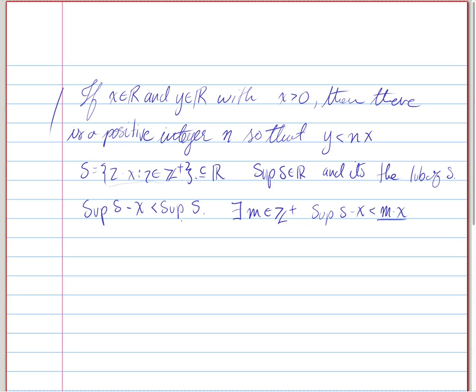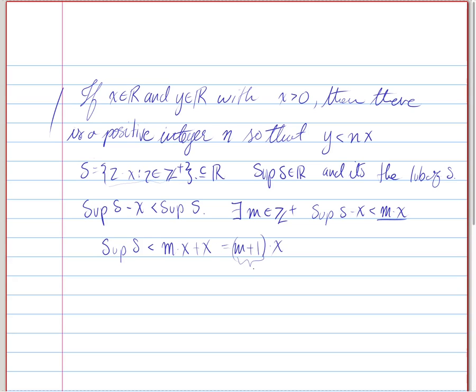Okay. Now we can continue with this. If we add x to both sides, this would be saying that m times x plus x, that would be a true statement, and that's equal to m plus 1 times x.